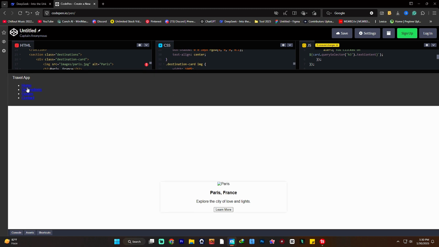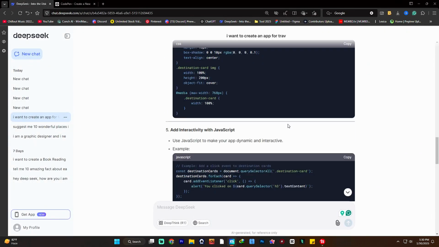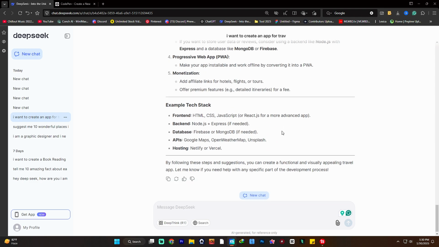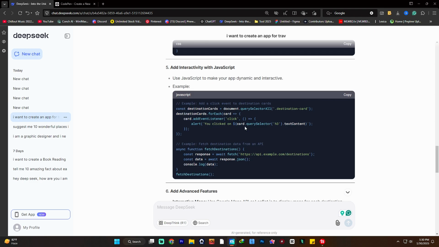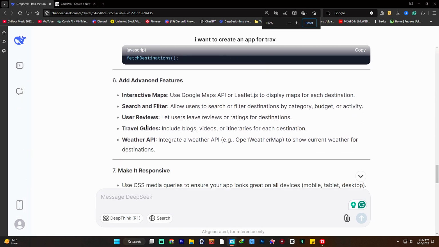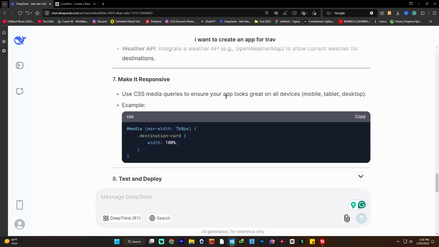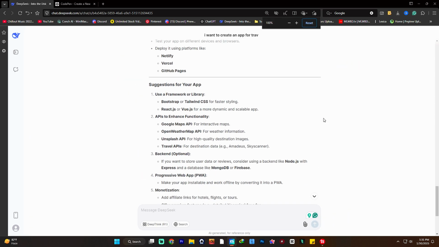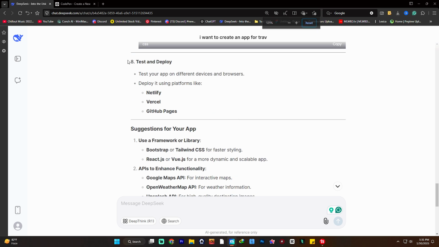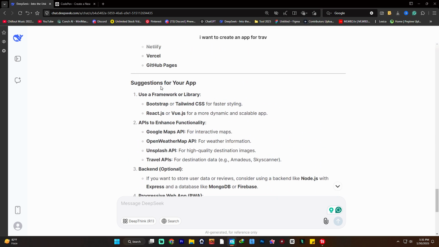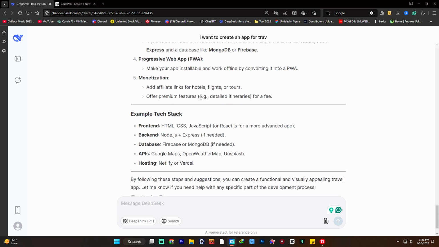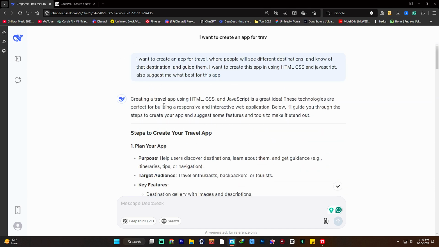It says home, destinations, guides, contact. So guys, you can create a full-fledged app with this DeepSeek AI. You can try. I didn't fully create an app with this DeepSeek, I have just asked. It also suggests advanced features like integrating maps, using the Google Maps API, and it also guides you with CSS media queries to ensure your app looks great on all devices. So guys, you can also get ideas to create apps, and it guides you step by step, like it suggests how to use frameworks or libraries, APIs, Google API. This is really great, and you can find this chatbot absolutely free right now in 2025.